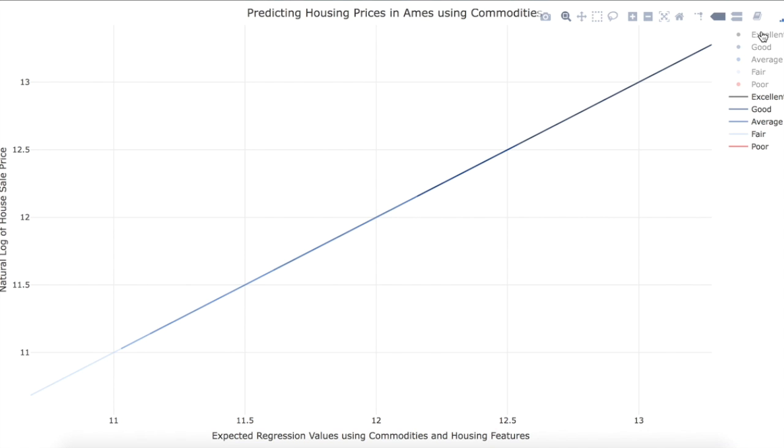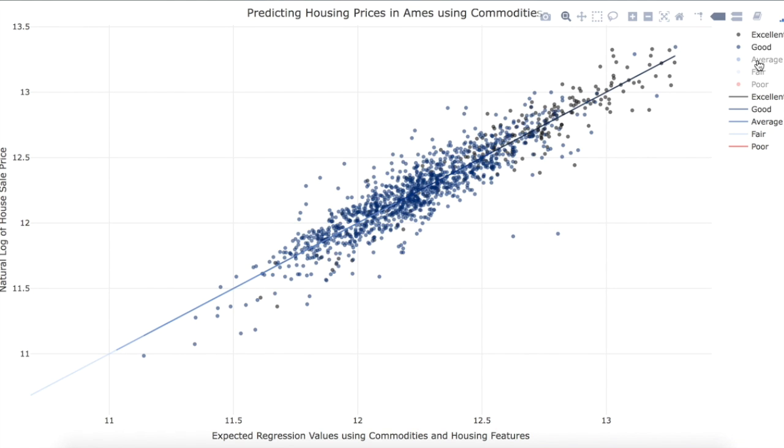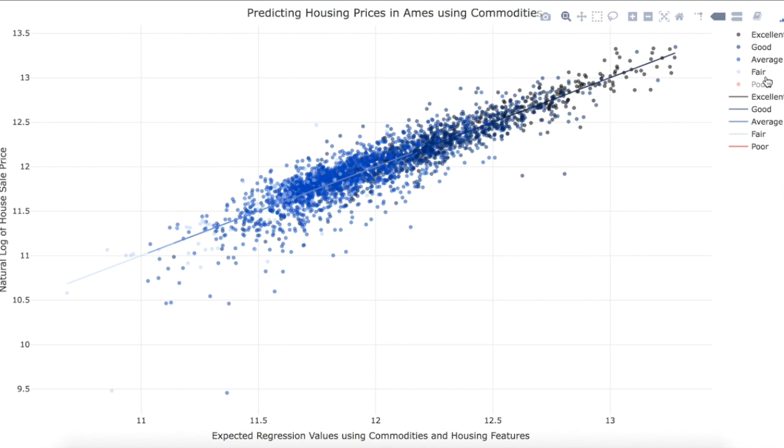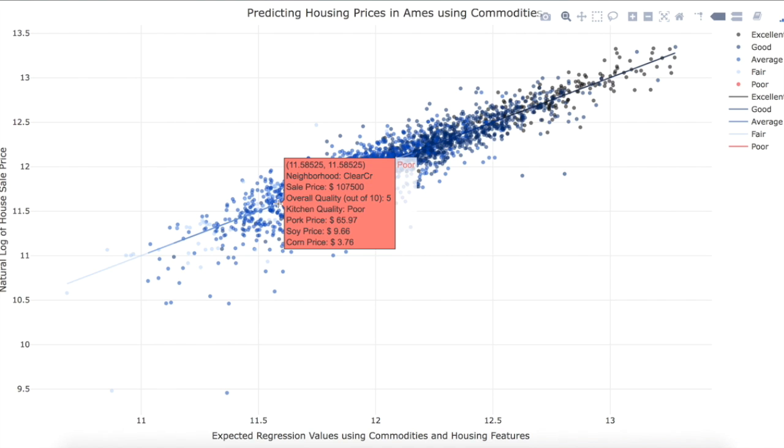In terms of coefficient significance, corn and soybeans were insignificant, but the coefficient on pork was significant at the 0.001 level. The graphic showing expected versus observed sales price values aptly demonstrates the relationship between kitchen quality and sales price. There are clear groupings along the linear regression line based on the 5 categories of kitchen quality: excellent, good, average, fair, and finally poor. Fair through excellent fall in order along the line, however poor is somewhat in the middle due to a lack of data. There's only one occurrence throughout the entire Ames housing dataset.